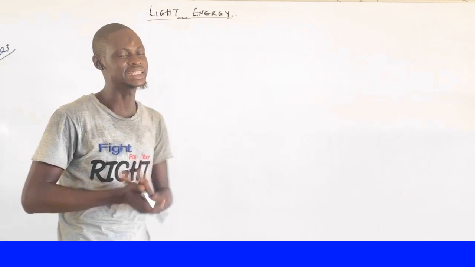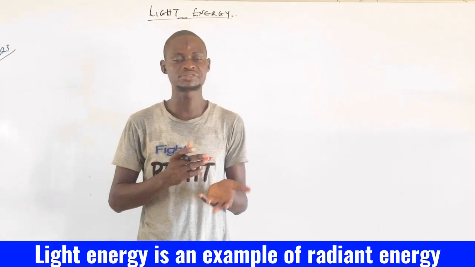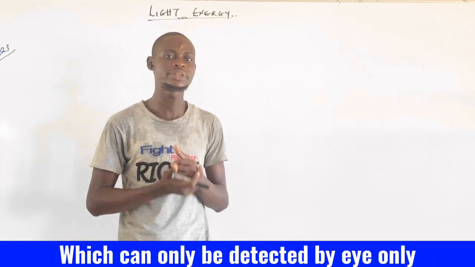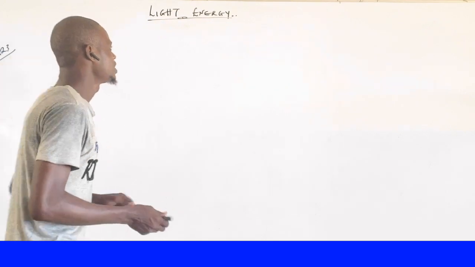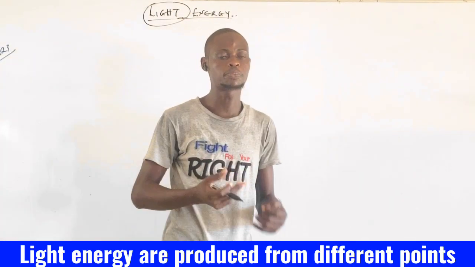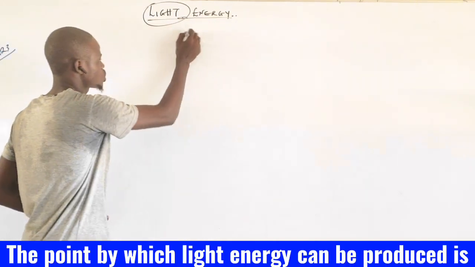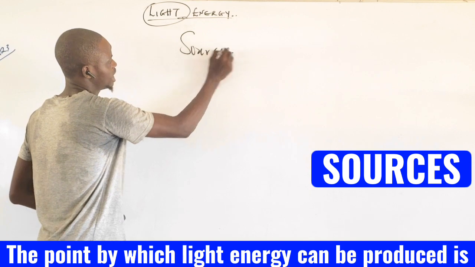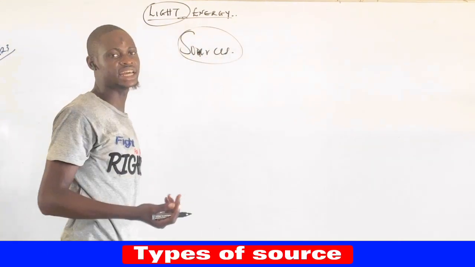Now, we'll talk about light energy. Light energy is an example of a radiant energy which can only be detected by the eye. This light energy is produced from different points. The point at which light energy can be produced is what we call sources of light energy. There are two different sources of light energy.